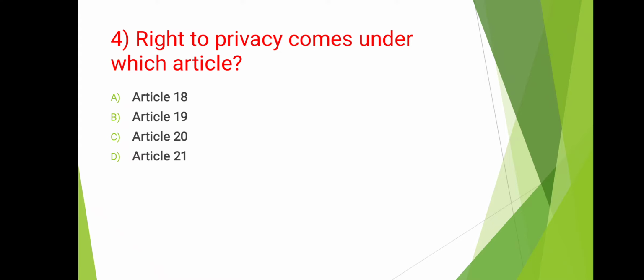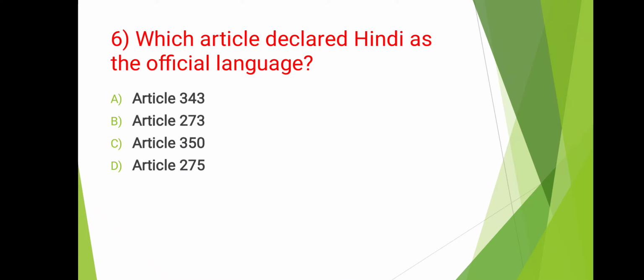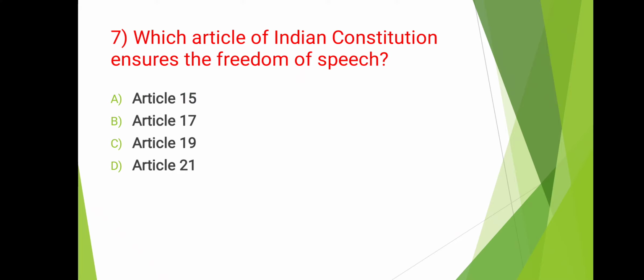Next, the right to privacy comes under which article? Answer is Article 21. Next, the recently revoked Article 370 is related to which state? Answer is Jammu Kashmir. Next, which article declared Hindi as the official language? Answer is Article 343. Next, which article of Indian Constitution ensures the freedom of speech?